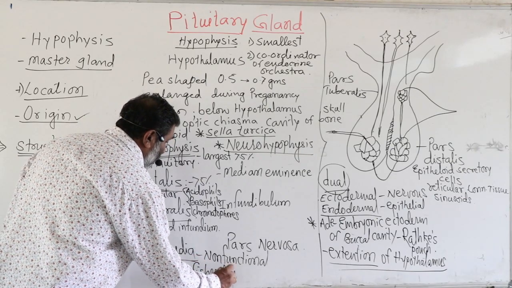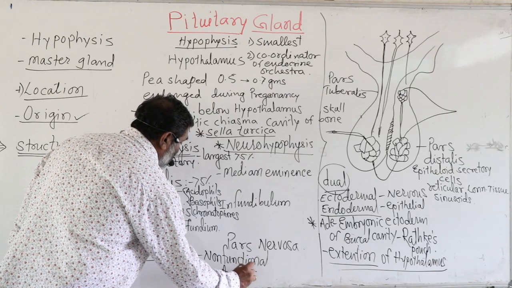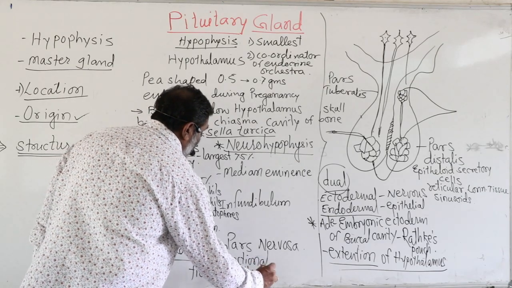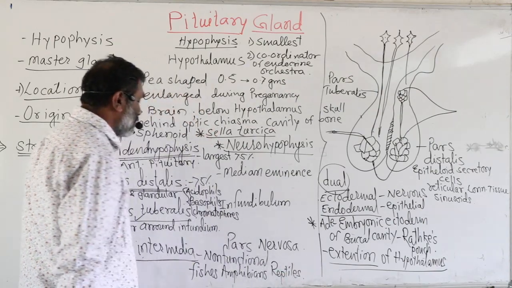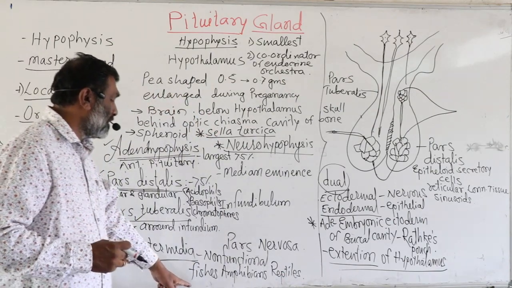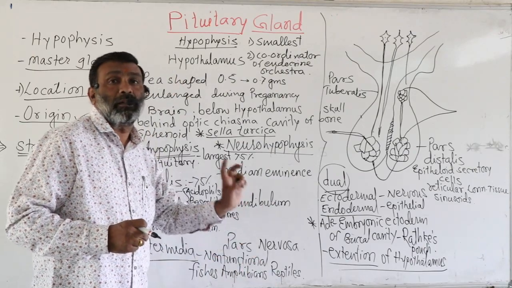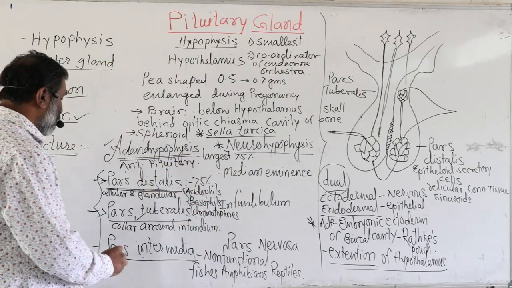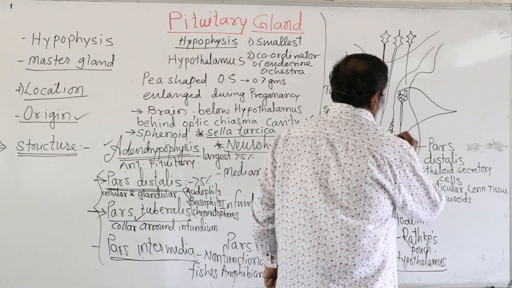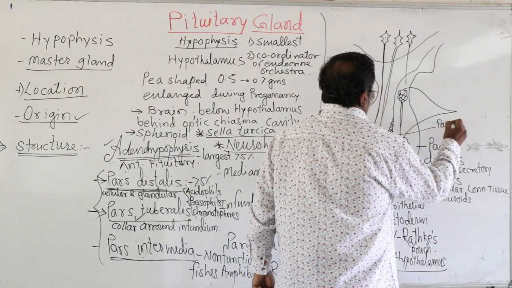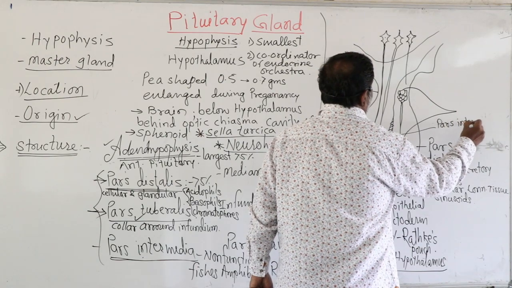It is seen here just like this. This is called the pars intermedia. So it is present only as a cleft or cystic space in the adult. So these three parts form the adenohypophysis.